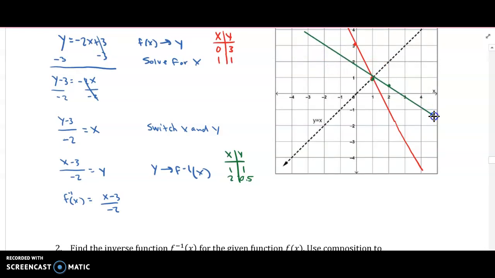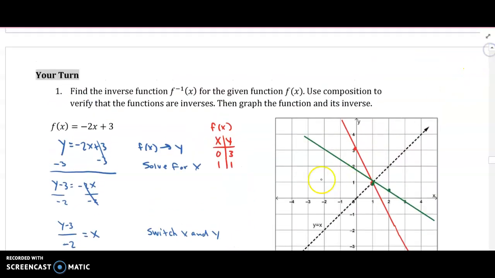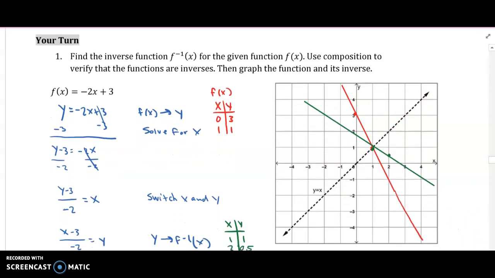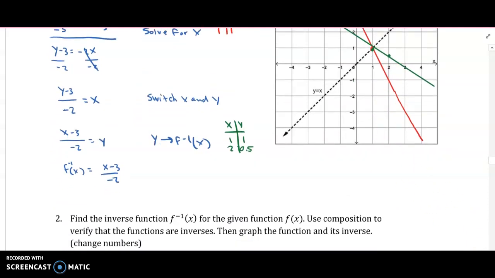And just visually looking at it, can we tell that these lines are a reflection across the dashed line, y equals x? I can see that it is a reflection, so you kind of want to check to make sure.